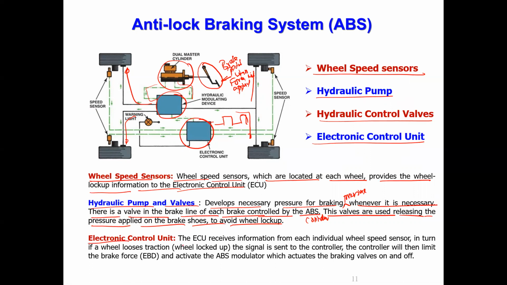The electronic control unit receives information from each wheel. If the wheel loses traction, when the wheel gets locked, a signal is sent to the controller. The controller will limit the brake force by releasing the fluid, and the ABS modulator actually turns the braking valve on and off.